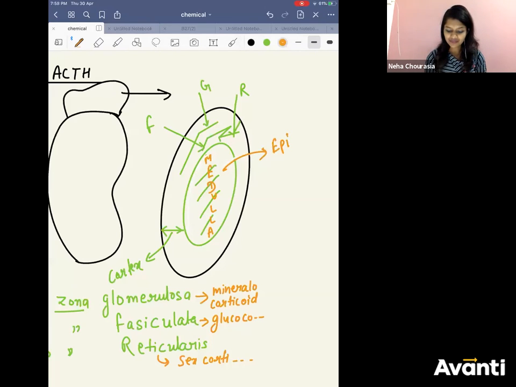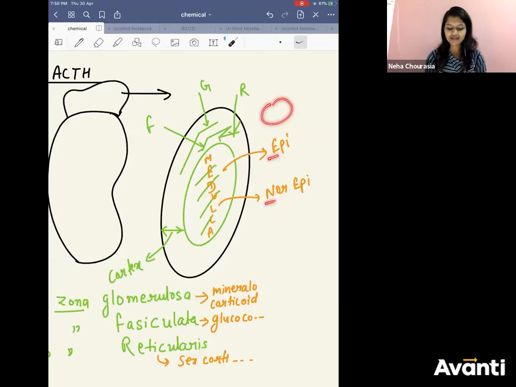The medulla secretes epinephrine and norepinephrine. Now, how will you remember this? Epinephrine and norepinephrine. M, medulla.